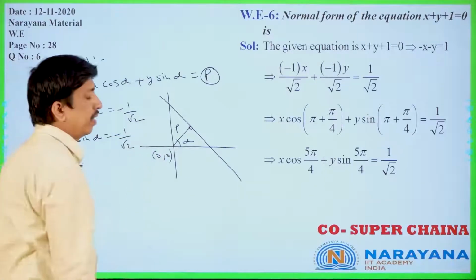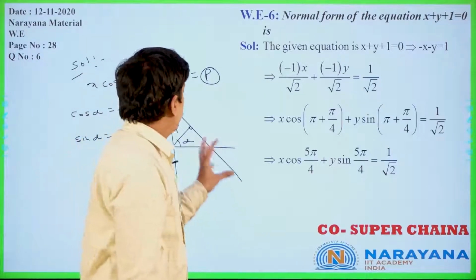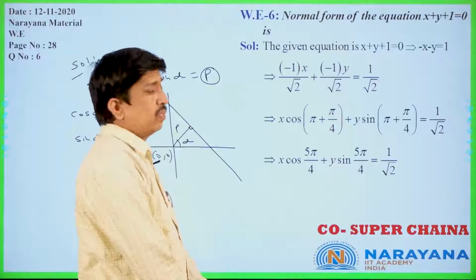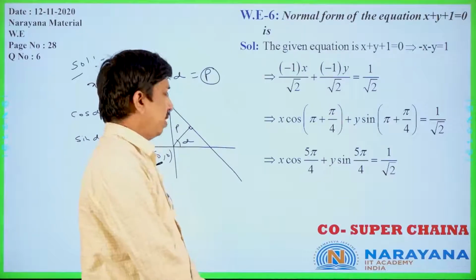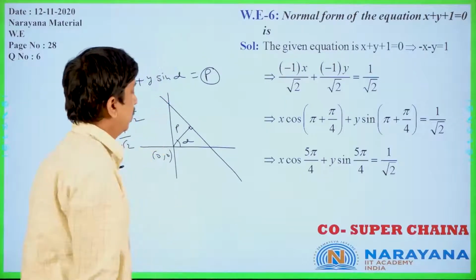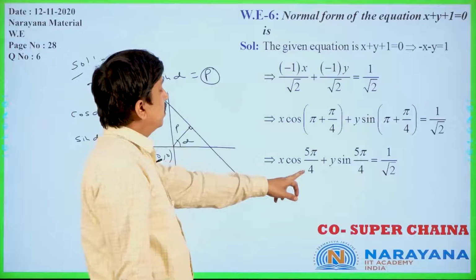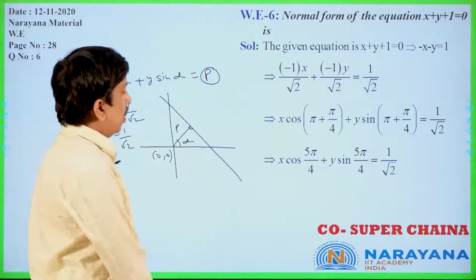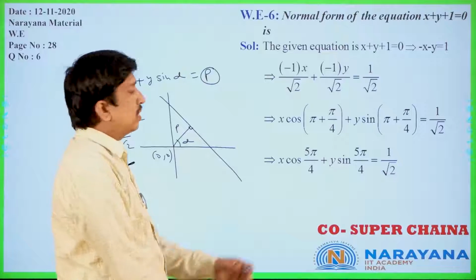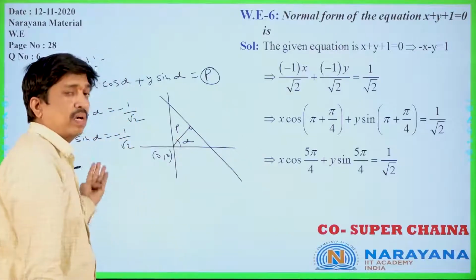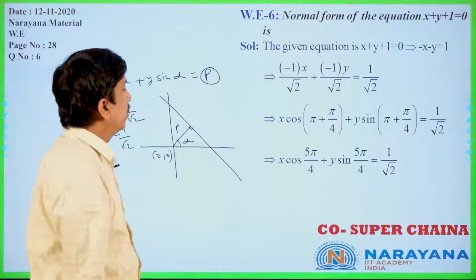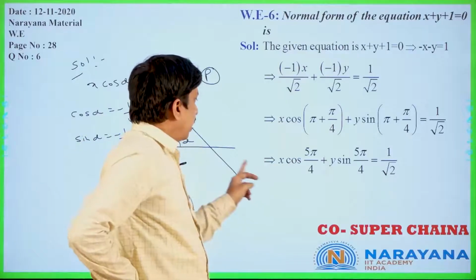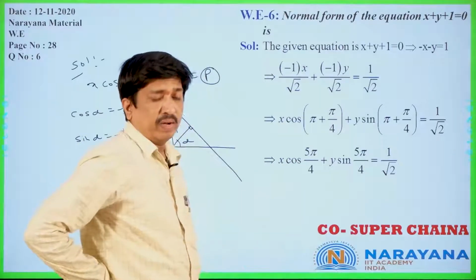In which quadrant will you get this? Tell me. Sin alpha and cos alpha are both negative in the third quadrant only. So alpha is 5 pi by 4. Third quadrant means 225 degrees, cos 225 degrees. This is the third quadrant; both are negative, cos alpha negative and sin alpha negative. So this is the third quadrant, 225 degrees, you can verify.